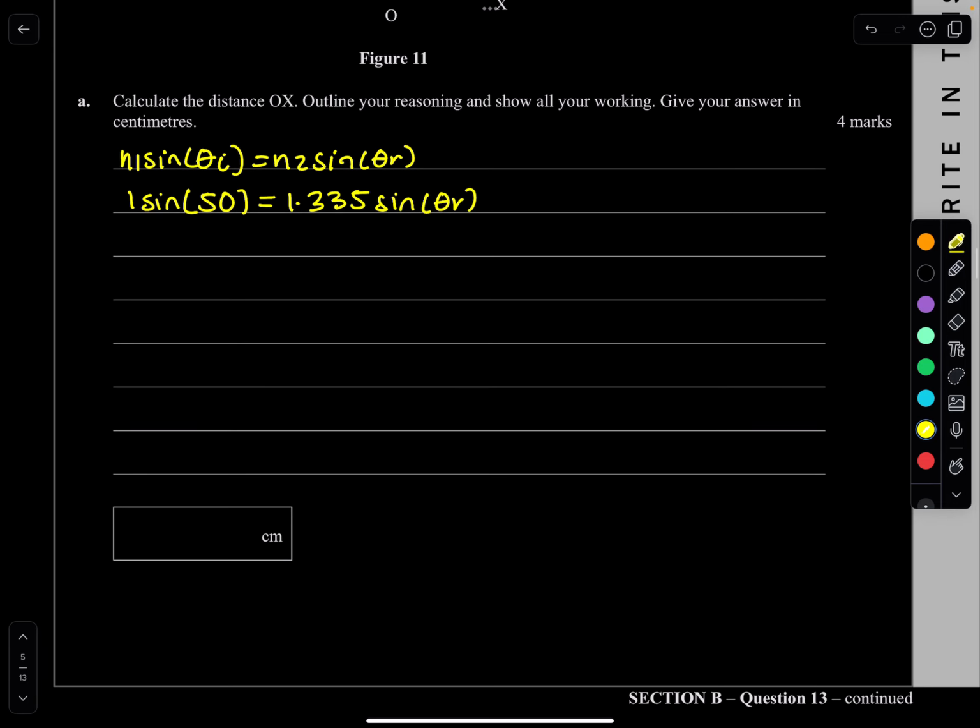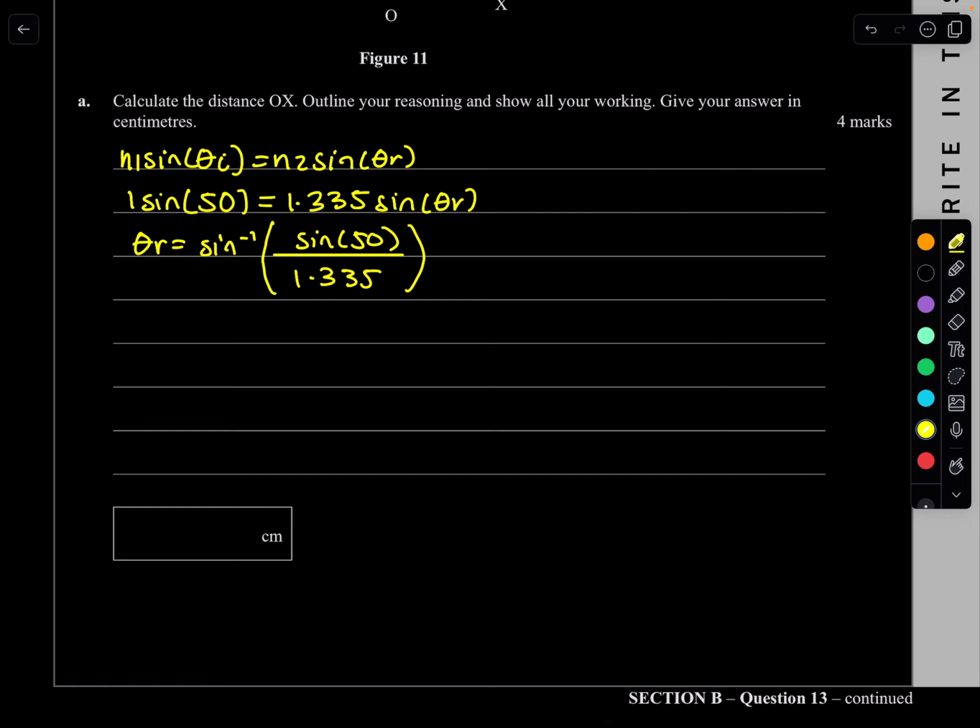So then theta r will be the sine inverse of sine 50 over 1.335. All right, that looks perfect. So yep, done that. So let's put that in a calculator.